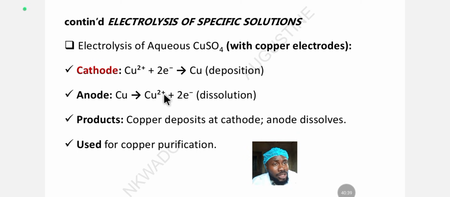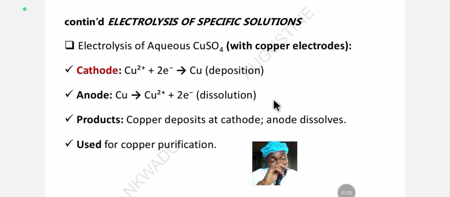So this copper ion dissolved in the electrolyte. You are not going to get it; the anode is going to deplete and finish. So the product gotten from electrolysis of aqueous copper 2 tetraoxosulfate 6 is copper. Copper is deposited at the cathode. Copper ions are positively charged, so which electrode will attract them? Is it not the negatively charged electrode? That's the cathode. While at the anode, the copper dissolves. What is it used for?